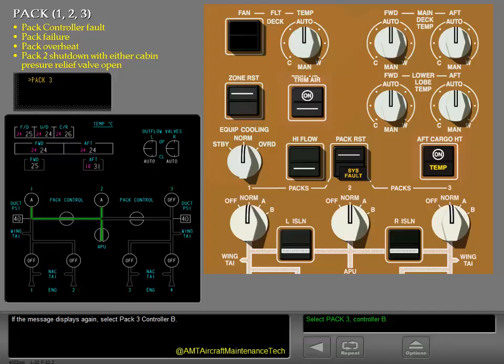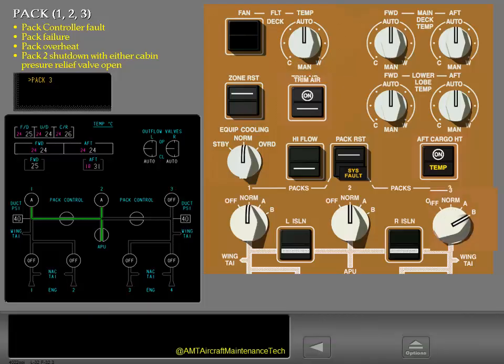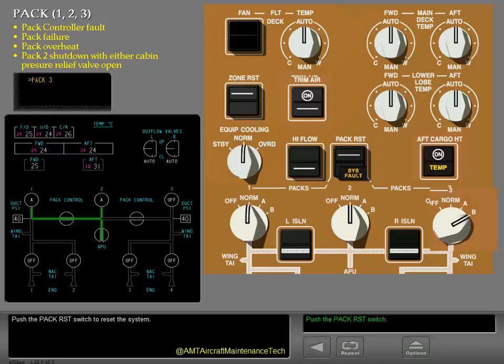If the message displays again, select Pack 3, Controller B. Push the pack reset switch to reset the system. If the message remains or comes up again, turn off the respective pack. Turn off Pack 3.